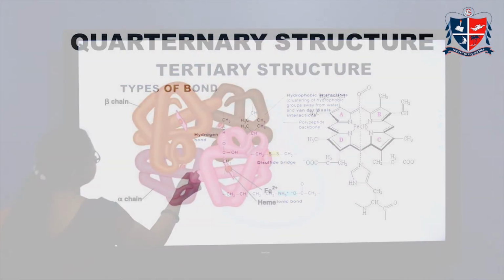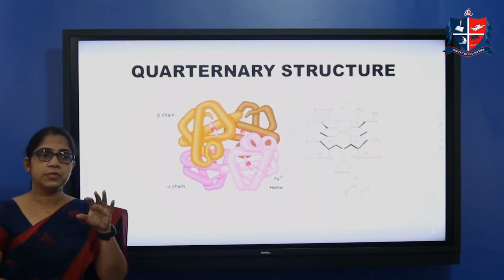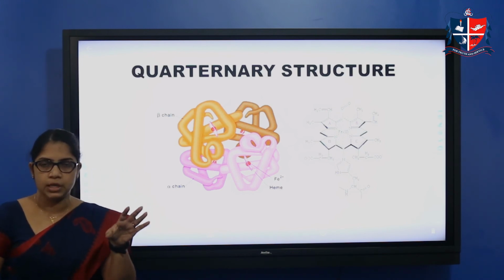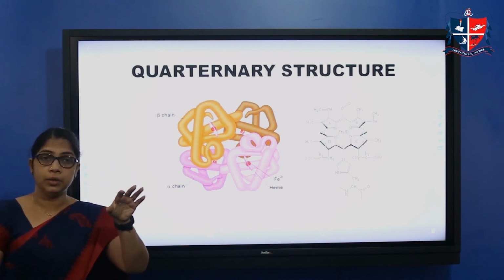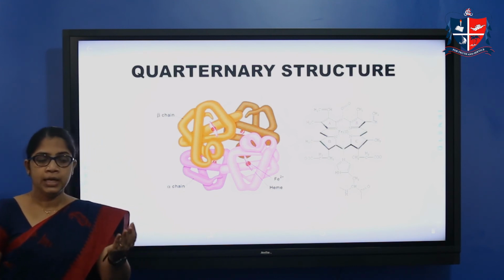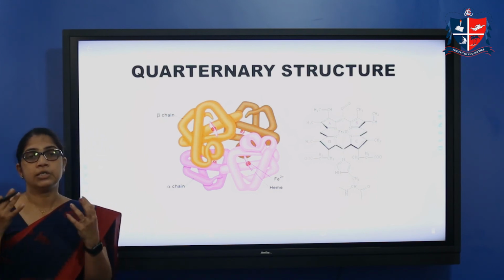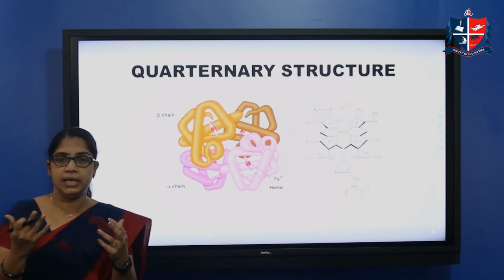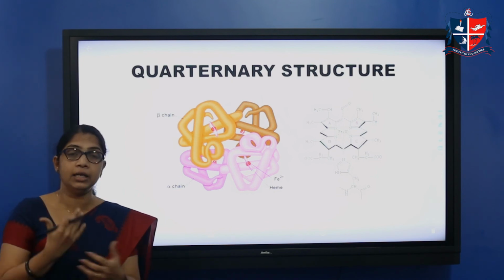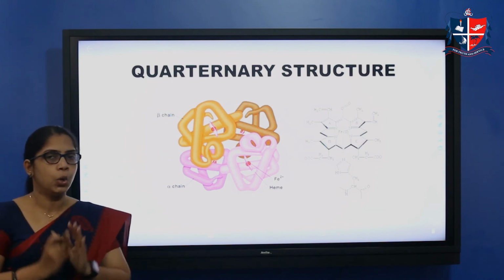Okay, the next one is the quaternary structure. Quaternary structure is only for certain proteins. For example, myoglobin has up to tertiary structure, but hemoglobin has quaternary structure. That is, if the number of subunits, the number of polypeptide chains, is more, if n number of subunits are there, these subunits again come together by certain forces of attraction and form the quaternary structure.